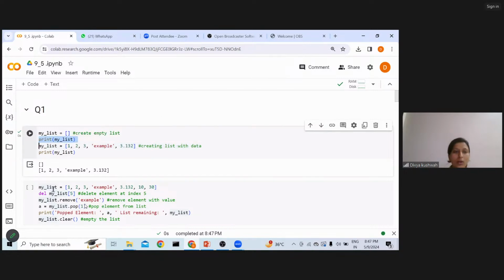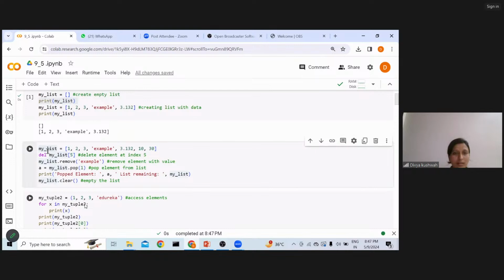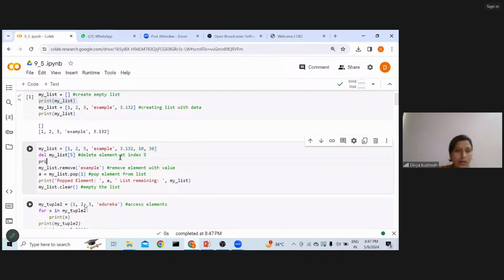Now let's see the next thing. What is this? My list. Again my list. Here I'm having 1, 2, 3, and all this data I'm storing. If you can see where my mouse is hovering, now I'm deleting the item which is at the 5th index. So let me print the list after deleting it.